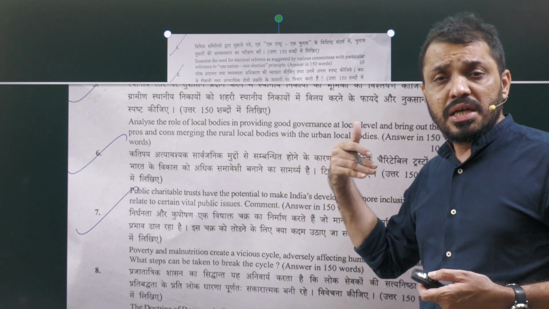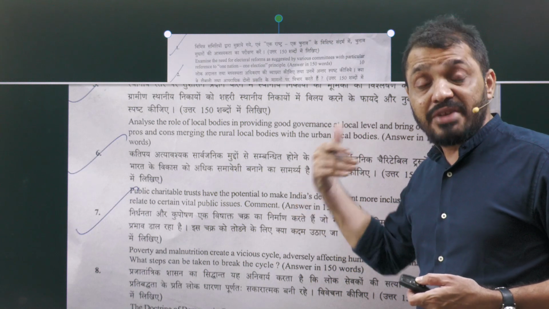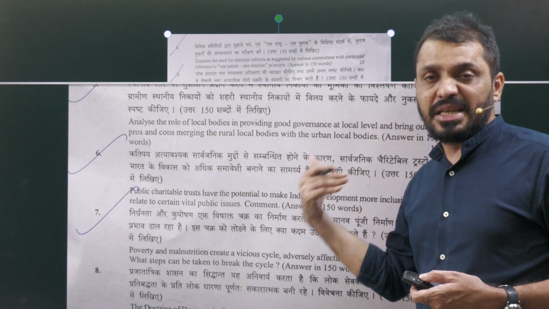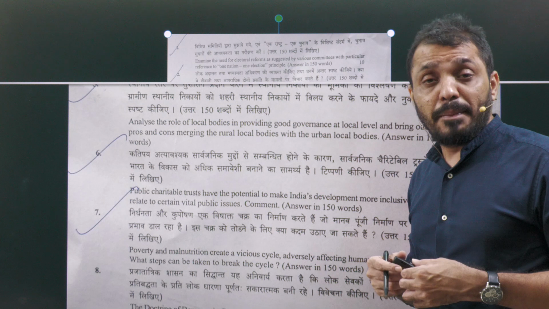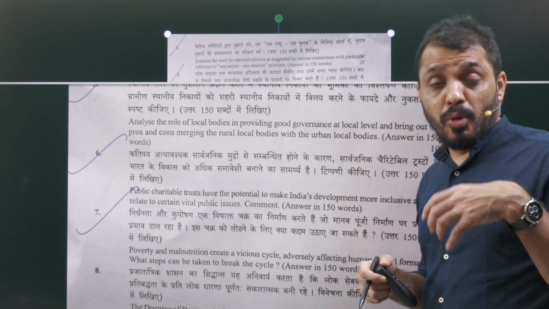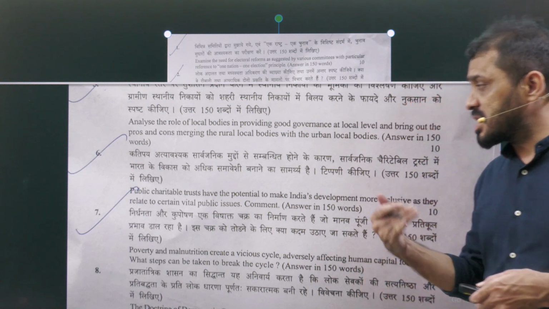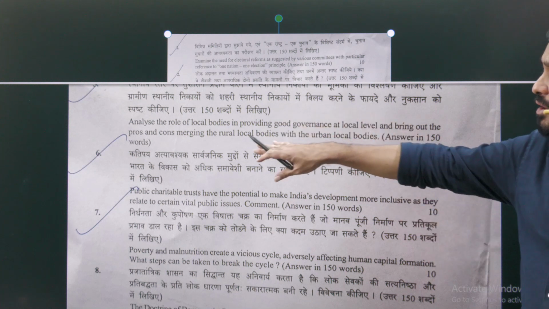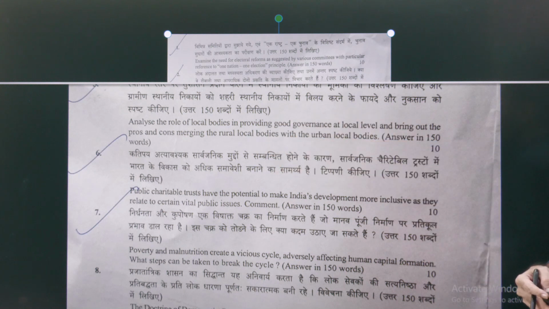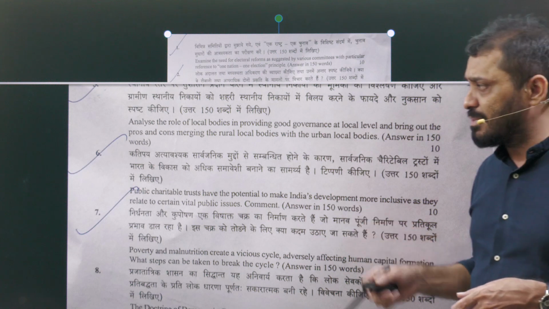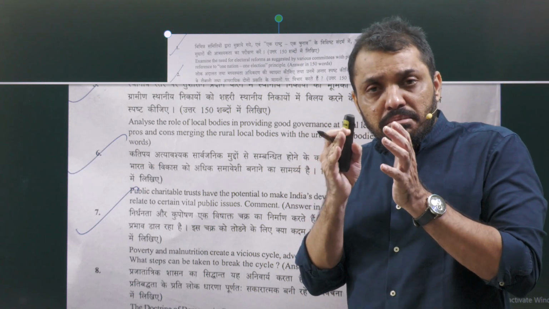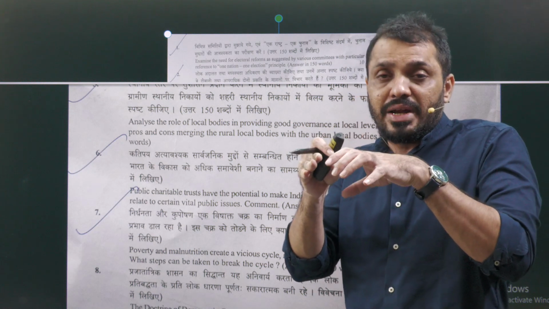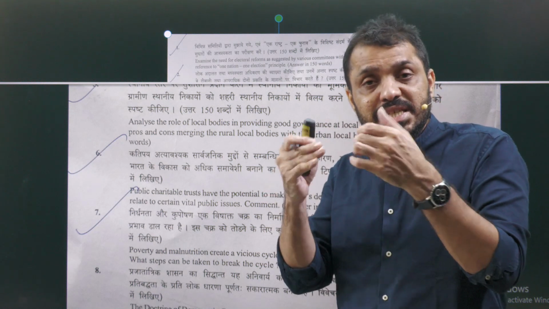Then we have to know the significance or advantages of the local government, like democratic accountability and decentralization. Apart from that, inclusiveness, more women participation, those positive things we have to include. Then bring out the pros and cons of merging the rural local bodies with the urban local bodies. This is about, nowadays, as some of the cities are expanding, they are merging the neighborhood local bodies into the urban bodies.